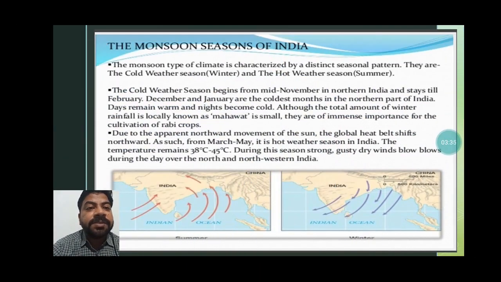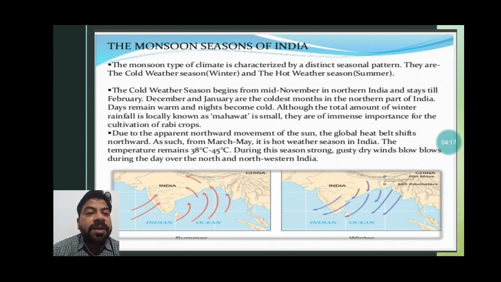It has different names. The monsoon type of climate is characterized by a distinct seasonal pattern: the cold weather season, that is winter, and the hot weather season, that is summer. The cold weather season begins from mid-November in northern India, as you already know, students, and stays till February. December and January are the coldest months in the northern part of India. Days remain warm and nights become cold. This is the speciality of the winter.